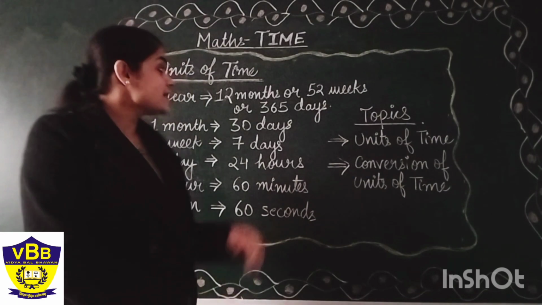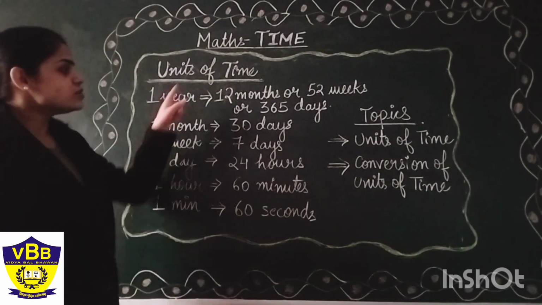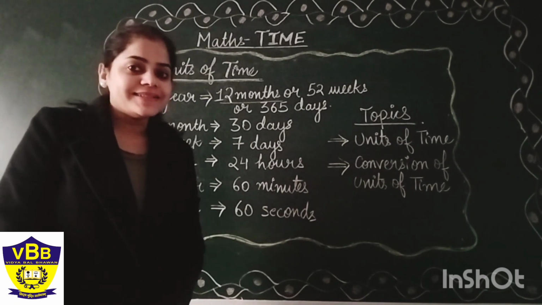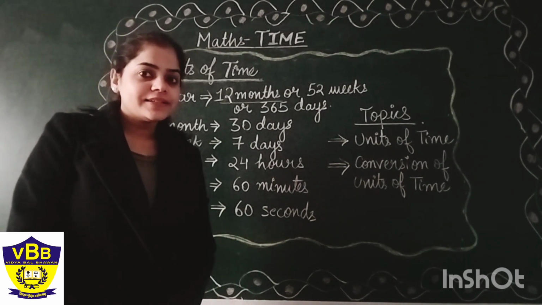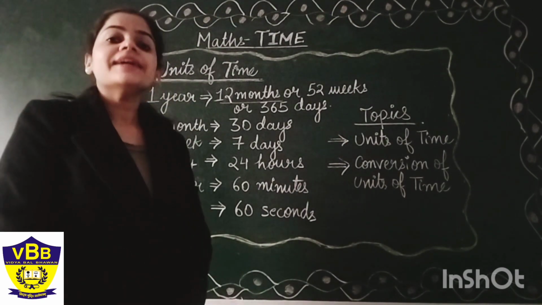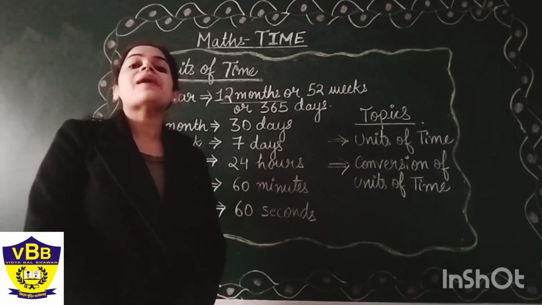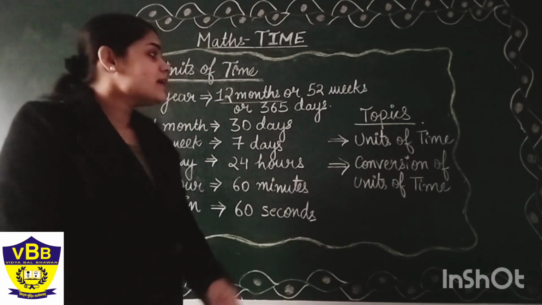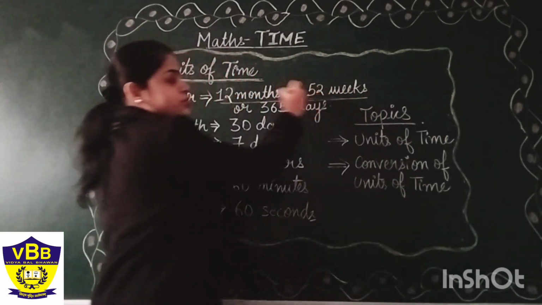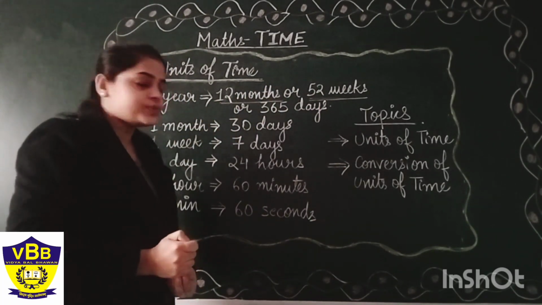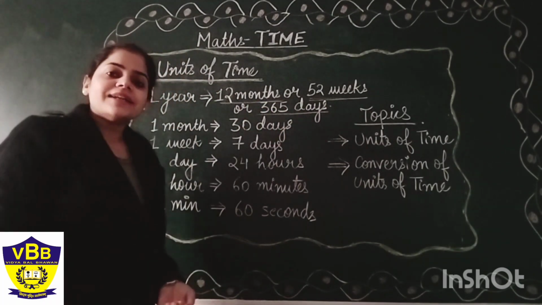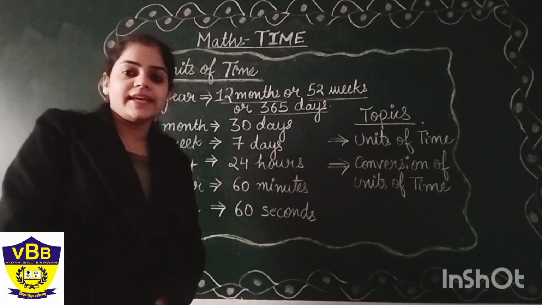Our first topic is units of time. So what are the units of time? Do you know how many months are there in a year? Yes, there are 12 months in a year, like January, February, March, April. And how many weeks are there in a year? There are 52 weeks in a year. Yes, students. How many days are there in a year? There are 365 days in a year.